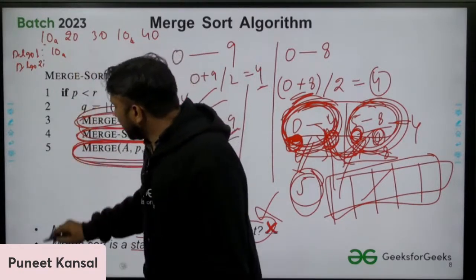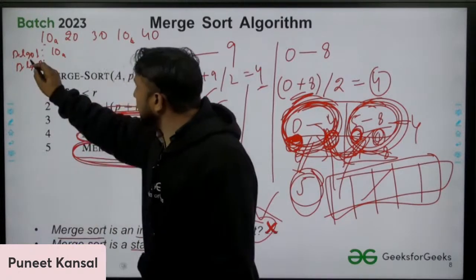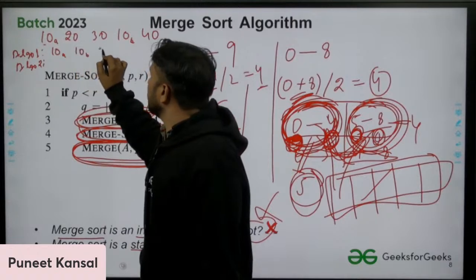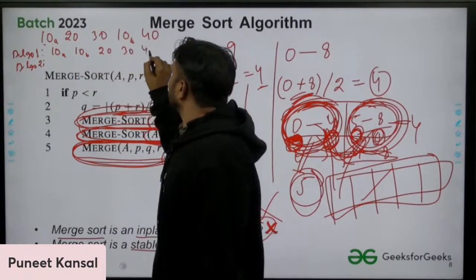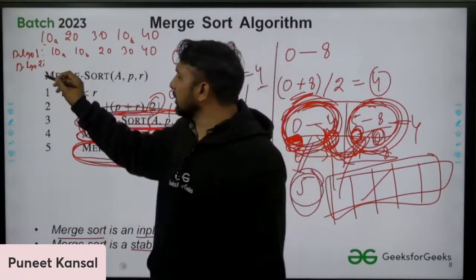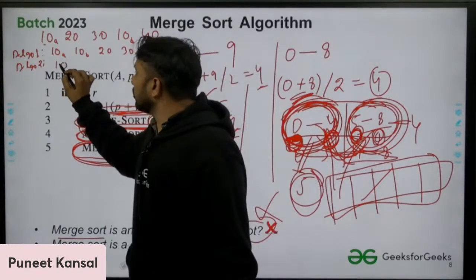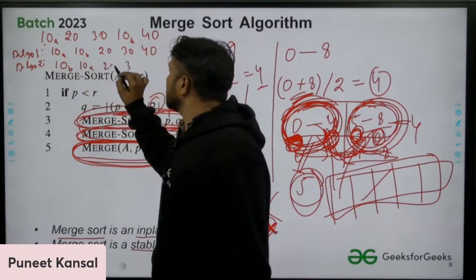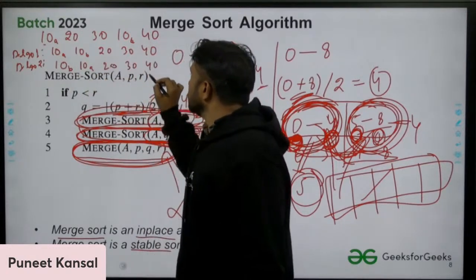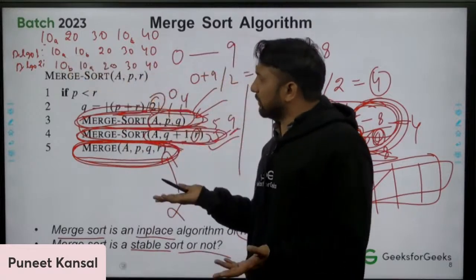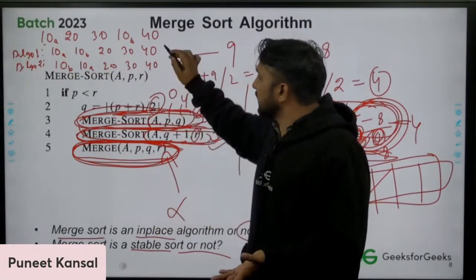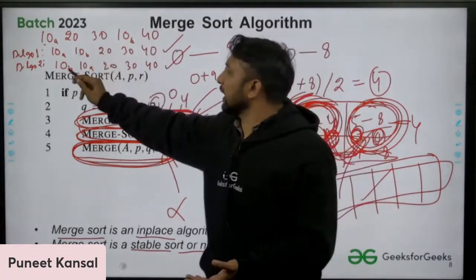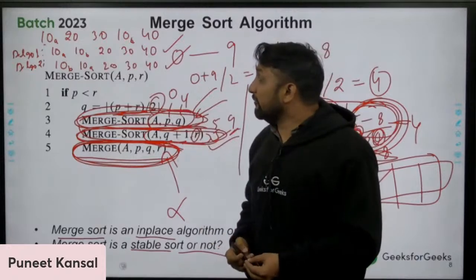We are sorting the elements with two sorting algorithms, algorithm 1 and algorithm 2. The output given by algorithm 1 is 10a, 10b, 20, 30, 40. The output given by algorithm 2 is 10b, 10a, 20, 30 and 40. Both are sorting the numbers, and both are working fine. But what's the difference?